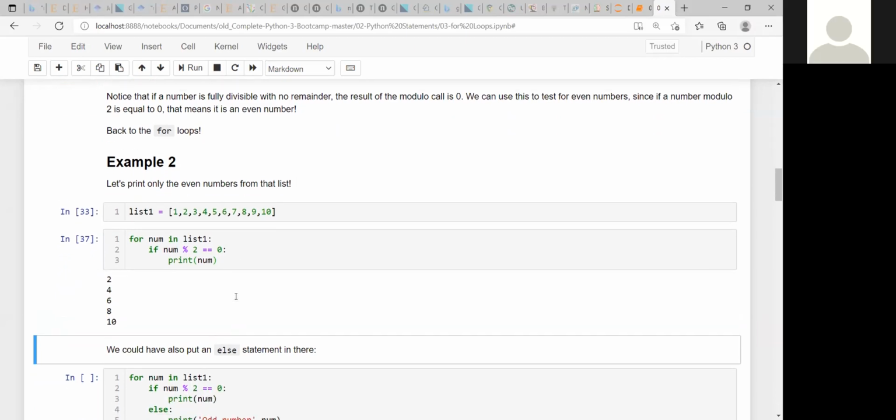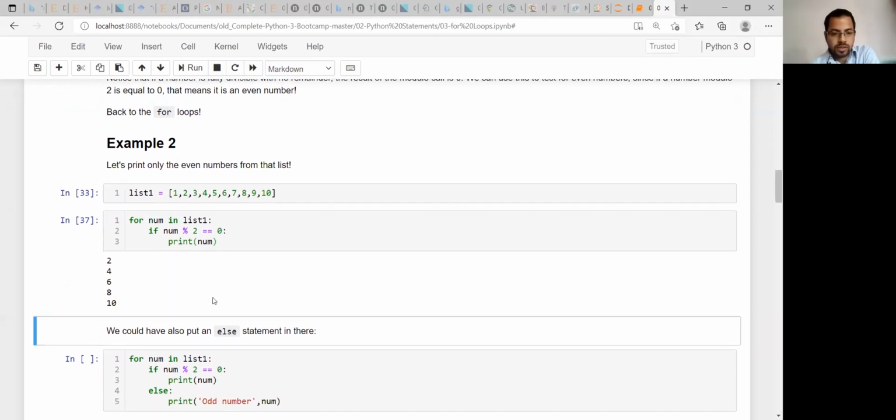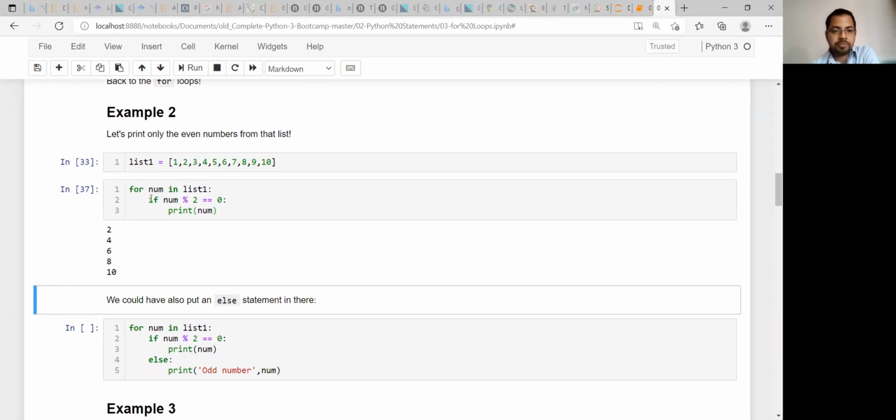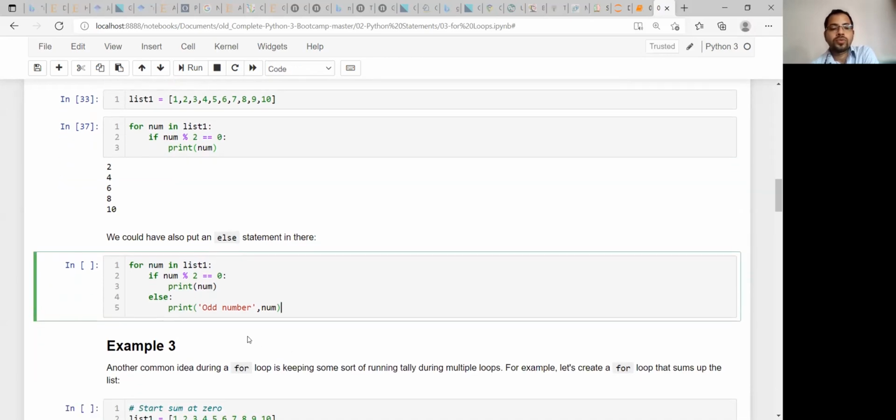Yes, sir. Okay. Now, if we want to add the else statement, because here only the if statement is used. Now you know how to use the else statement. So if you are getting the even number this way, else print the odd number. So now what will it do? If you are adding two more lines, else, and under that else, you are writing odd number, comma, num. Now you can tell me what it will print if you understood the logic of the for loop.